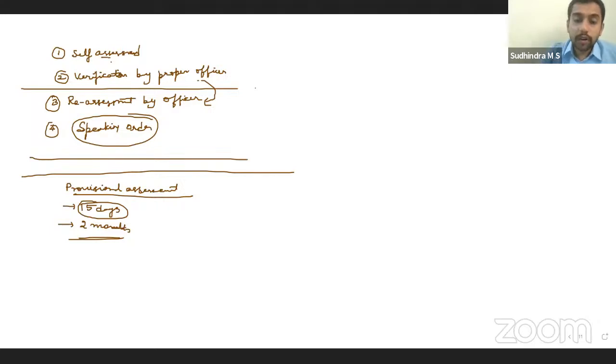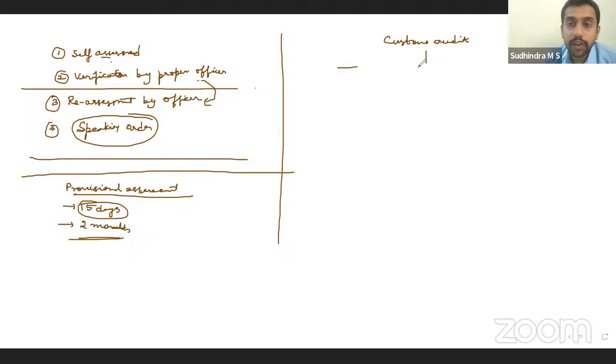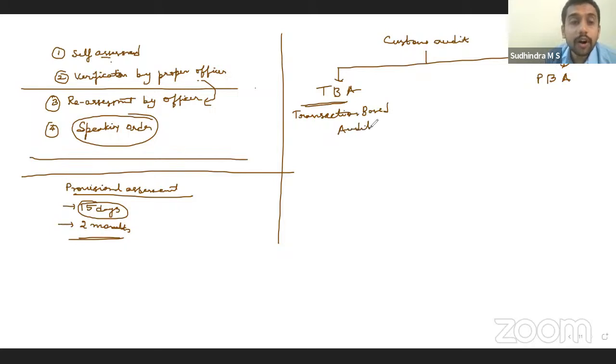Similar to GST audit, here we have customs audit. In case of customs audit, there are 2 types. In GST audit also, we have 2 types: one is 65 and second one 66. Here, what are the 2 types? One is TBA, one is PBA. What is TBA? TBA is transaction based audit. So this is transaction specific. Wherever the officer has doubt on a particular transaction, he will do that audit.